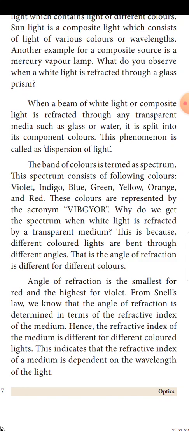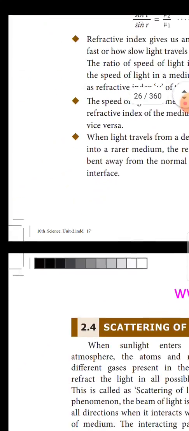Hence, the refractive index of a medium is different for different colored lights. This indicates that the refractive index of the medium is dependent on the wavelength of the light.